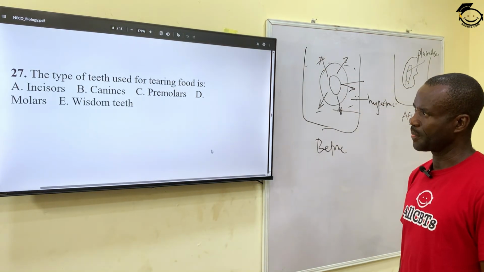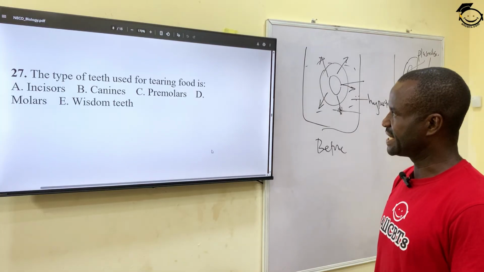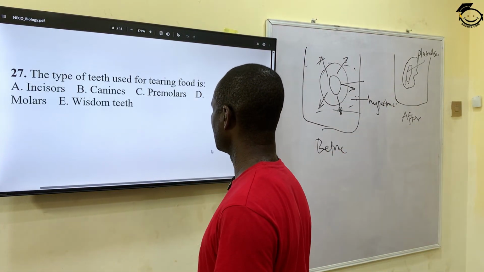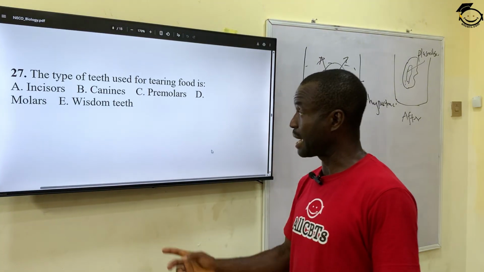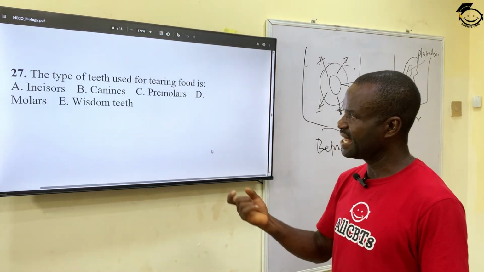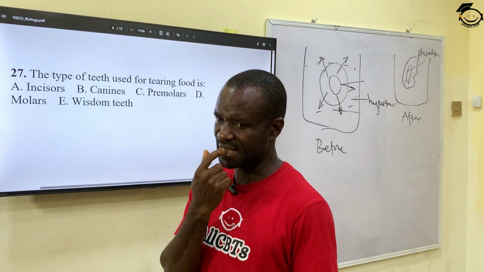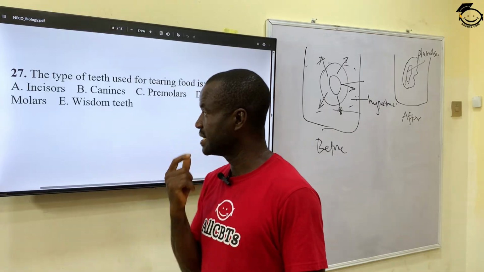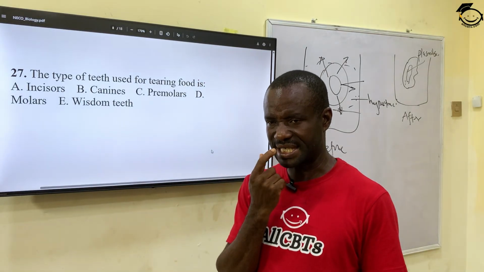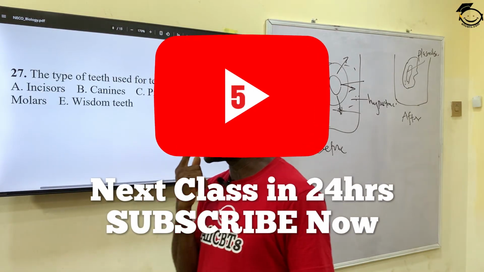Question 27. Which type of teeth is used for tearing food? A, incisors. The incisor is the first set in front of the mouth. B, canine. Canine is a pointed second set of teeth.